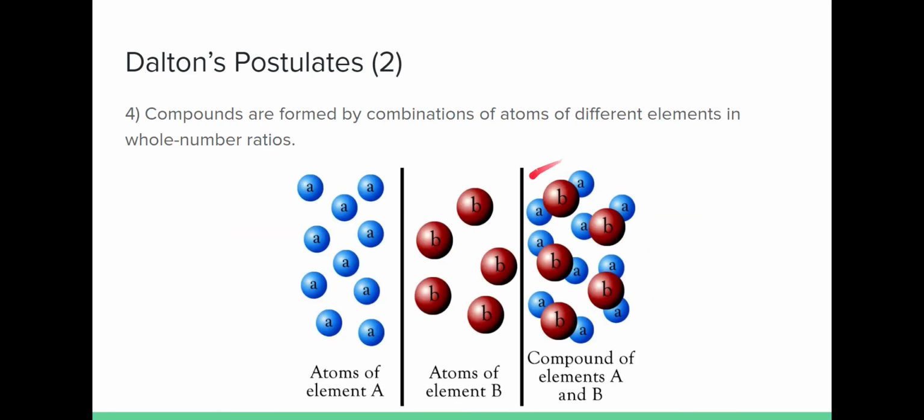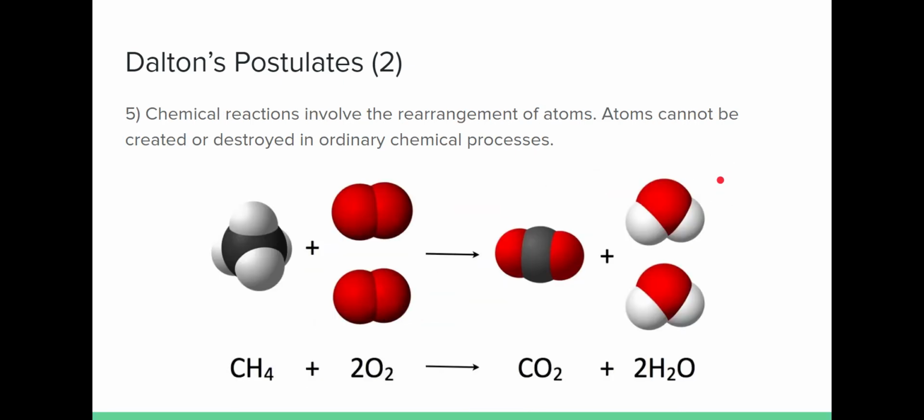Postulate number 4 is that when we form compounds, they are simply ratios of the original atoms that make up the elements that are bonded together to make those compounds. So in the case of water, it would be 1 part oxygen for every 2 parts hydrogen. And number 5, chemical reactions involve the rearrangement of atoms. This was also a restatement of the law of conservation of mass, that mass cannot be created or destroyed at the end of normal chemical reactions. And for the most part, postulates 4 and 5 stood the test of time